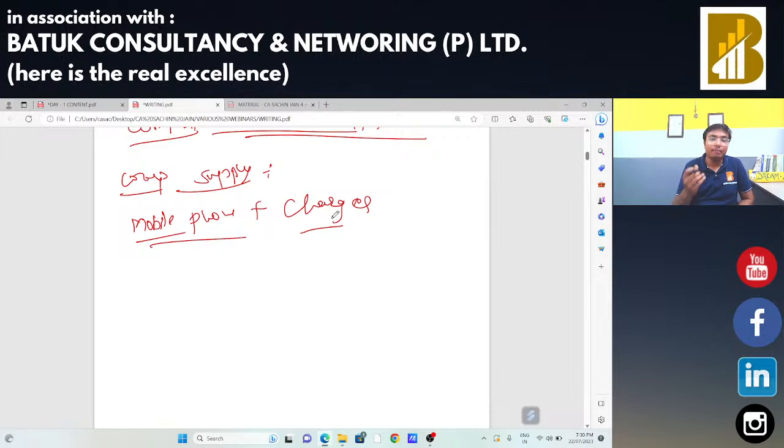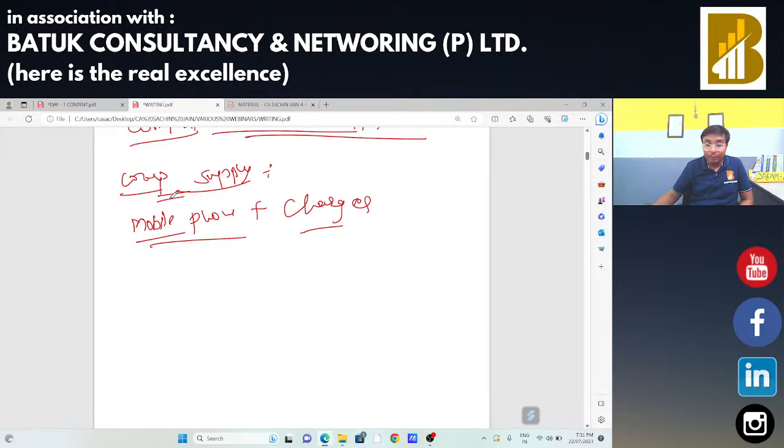Now, sir, what is the nature of this composite supply? In that case, in composite supply, the principal supply and the ancillary supply should be naturally bundled. In case of mobile and charger, दोनों naturally bundled हैं. उनको हमने artificially bundled नहीं किया है. मोबाइल फोन के साथ चार्जर आएगा. So the first and foremost condition is that both the principal supply and the ancillary supply should be naturally bundled. That is what is called a composite supply. In case of mixed supply, there are also two supplies, but the condition is that both the supplies are not naturally bundled. वो दोनों supply यहाँ पर naturally bundled नहीं हैं.